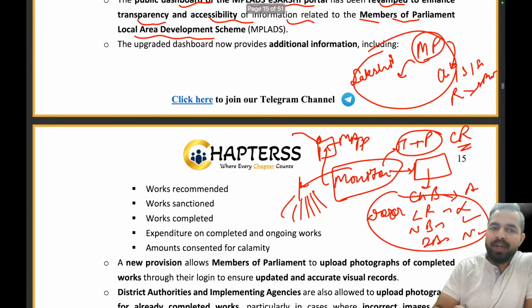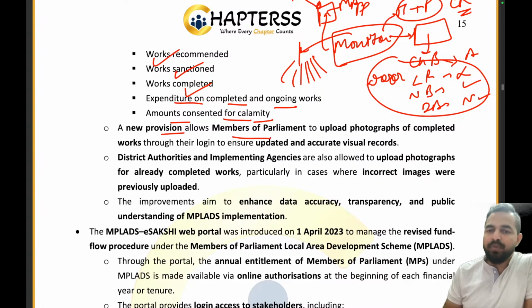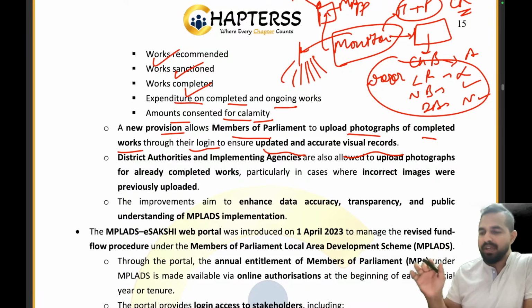Clear? So the upgraded dashboard now provides additional information which includes the work which has been recommended, the work which has been sanctioned, the work which has been completed, the expenditure on completed and ongoing works, and the amount consented for the calamity. A new provision allows the Member of Parliament to upload photographs of the completed work through their login to ensure updated and accurate visual records. So they can also upload the photograph that okay, this work has been completed. I'm really happy that you have done this work, right?